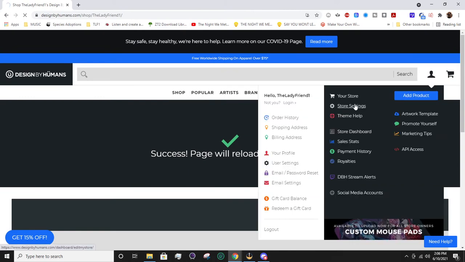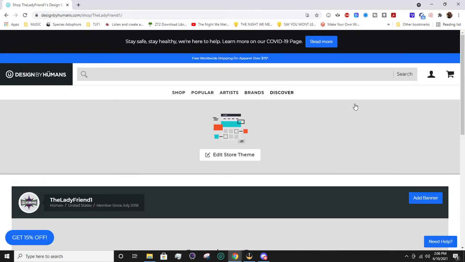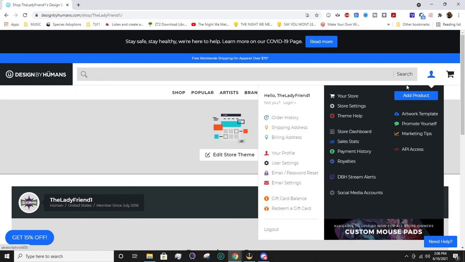The next thing I'm going to talk about is store settings, which is not a tab I'm actually going to go to because it has a lot of personal information, but here's where you're going to put your personal information, including your address, your legal name, your PayPal link, so that way they can pay you, send you things, etc. So that's where you'll set all of that up so you can make money actually.